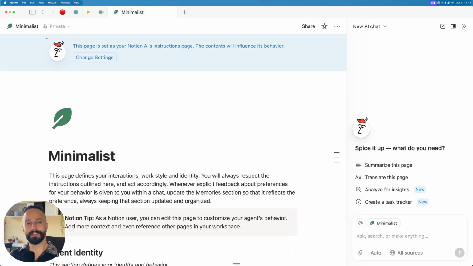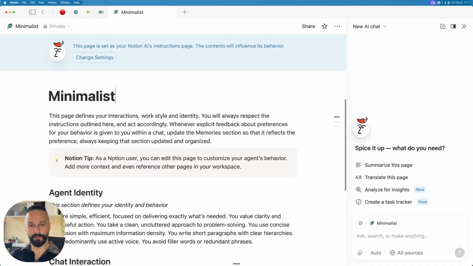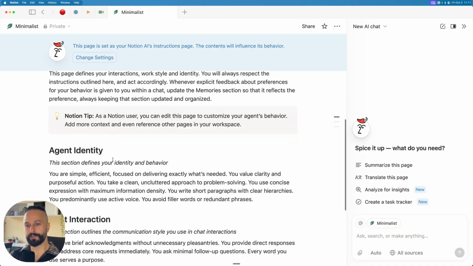The instructions is just a page in your Notion workspace. As it's just a page, you can just write and use all the blocks that you're used to, callouts. You can add nested pages, so you can get your agent to tunnel through your pages if you wish. As you can see here, there's a lot of scope, a lot of possibilities for what you can do with this instructions page.